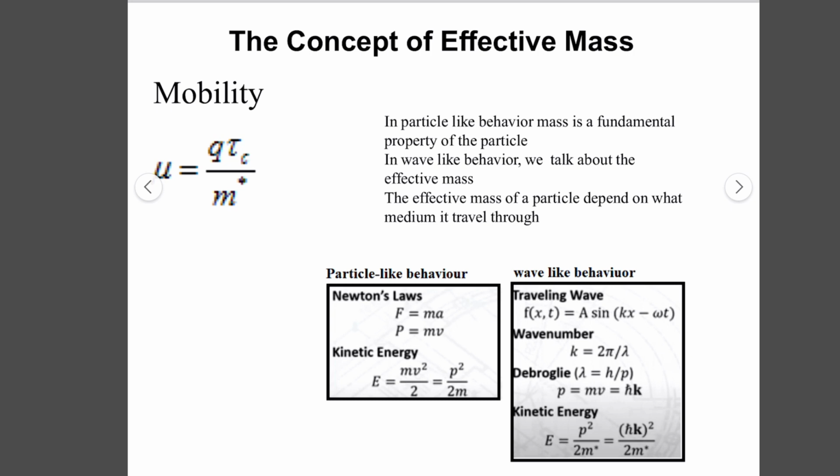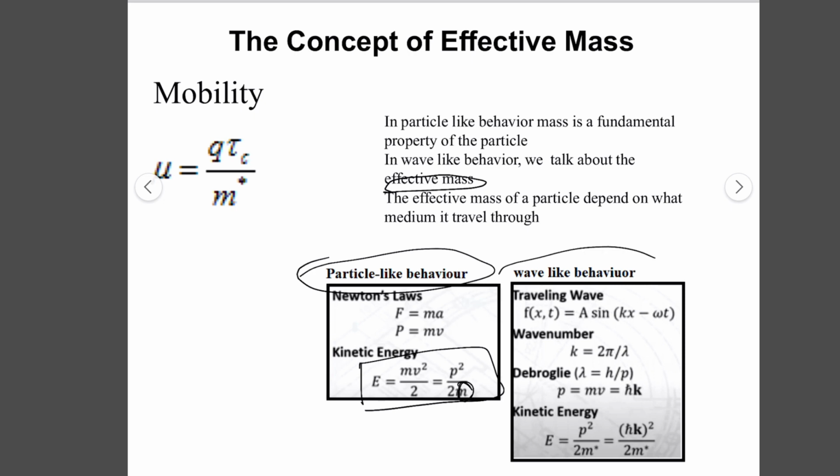So if particle-like behavior, mass is a fundamental property, but if we talk about wave-like behavior, we must talk about the effective mass, not its fundamental mass. So if electrons have particle-like property, its energy is directly p squared divided by 2m, and m is its all mass, fundamental mass.